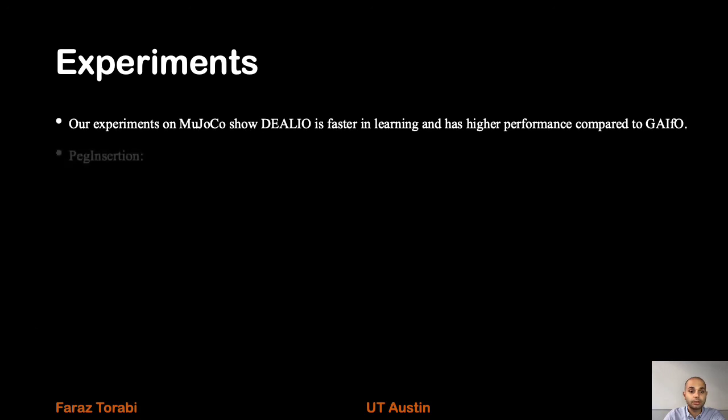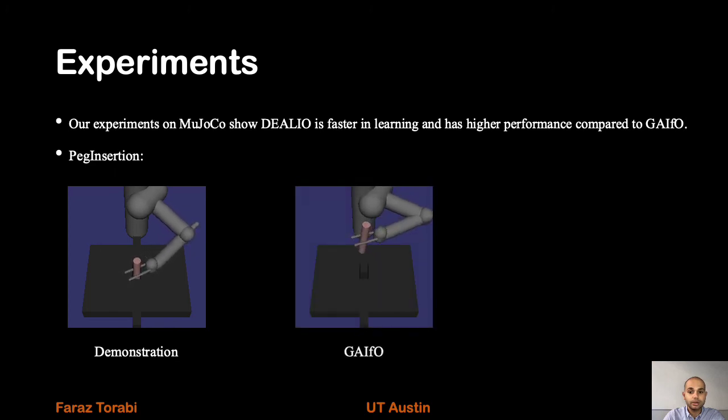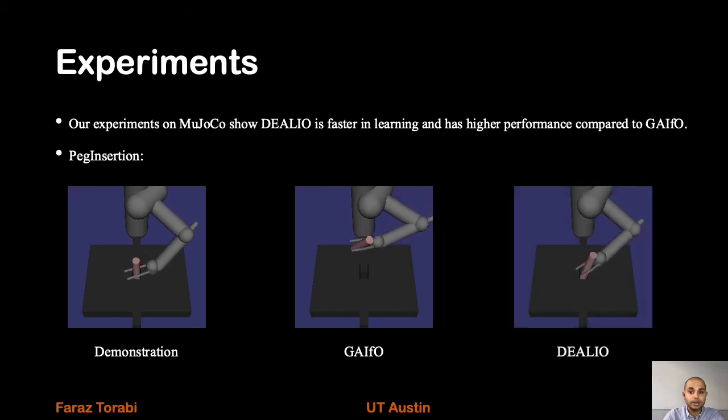Now I'm going to show a video of the performance of peg insertion. The first one is the expert video. As you can see, the arm moves the peg and inserts it into the hole. In this video, you can see GAIFO's performance after training. As you can see, it is not able to put the peg into the hole. And here is DEALIO's performance, which is able to successfully execute the task.